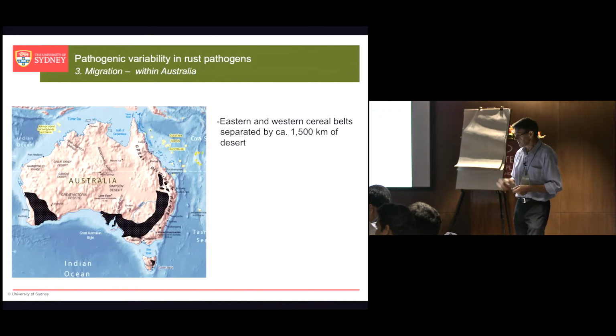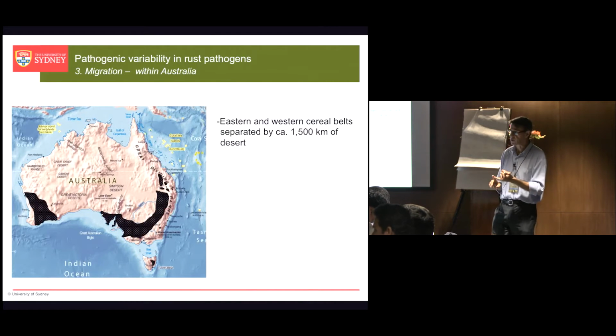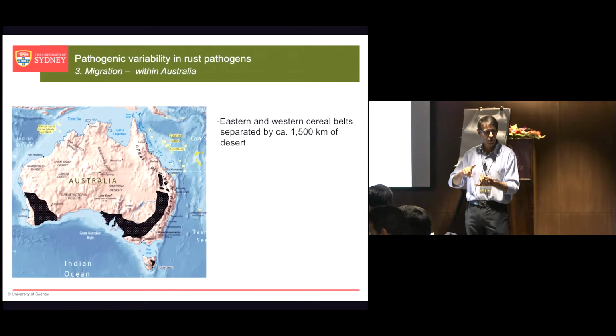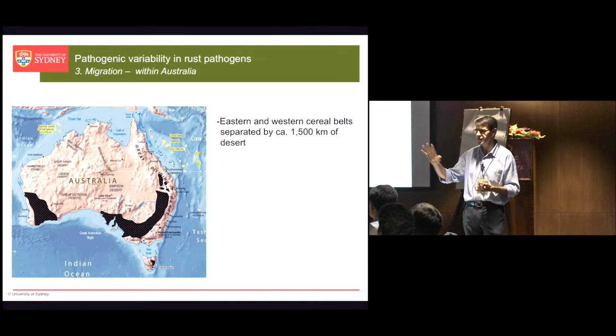Okay, so that's the second. We've talked about sexual recombination and we've talked about exotic incursion. That's 2 of the 5 sources of variation. Number 3, migration within an epidemiological zone, right?